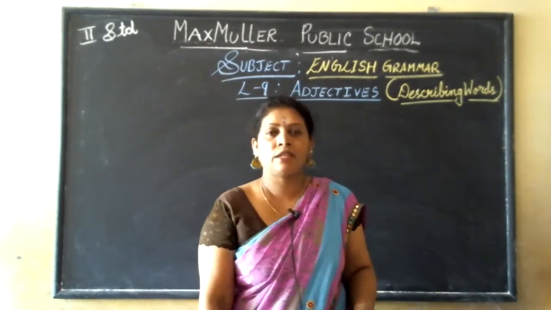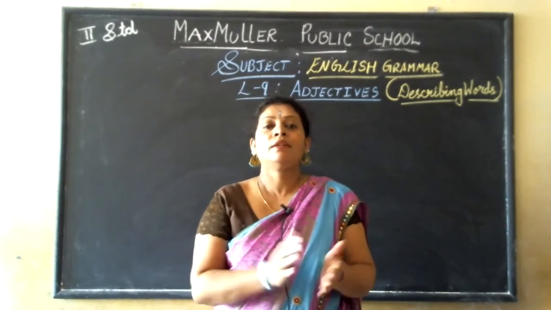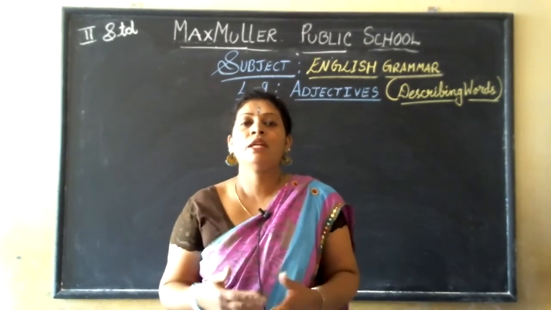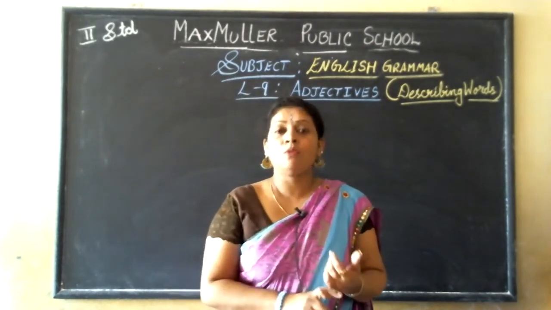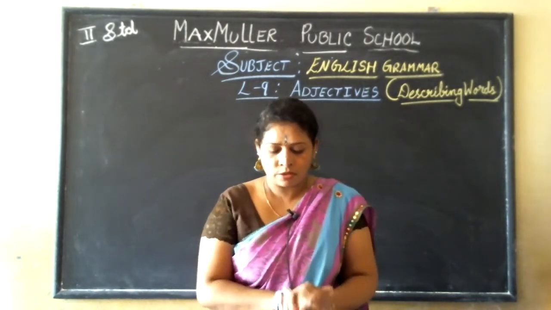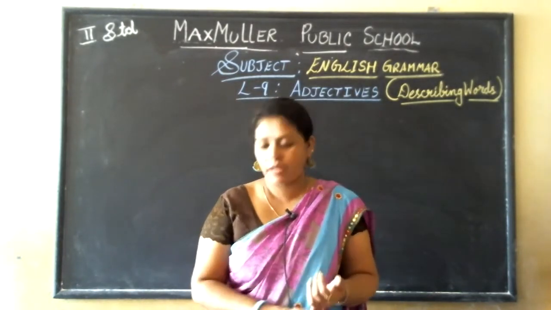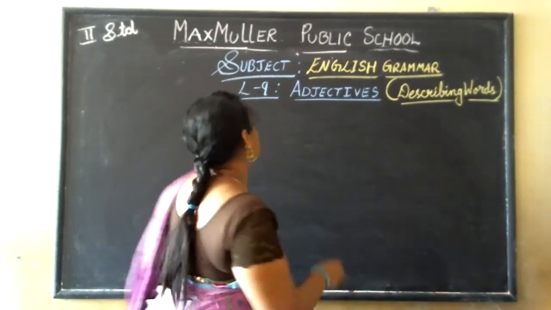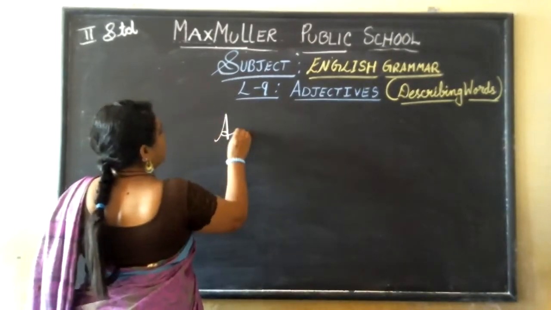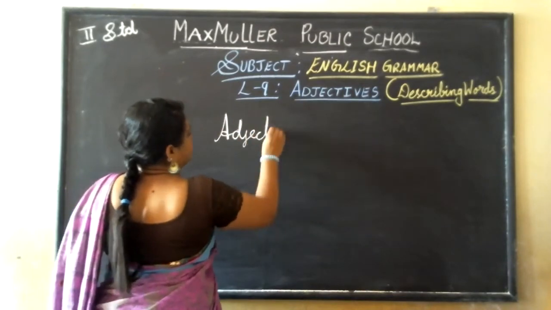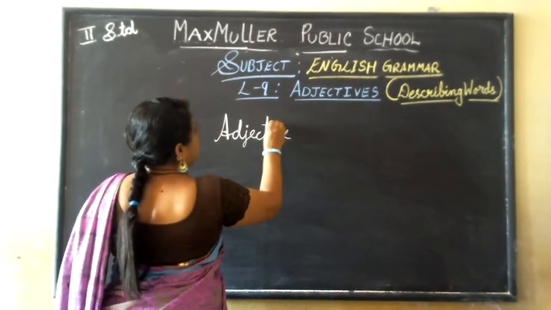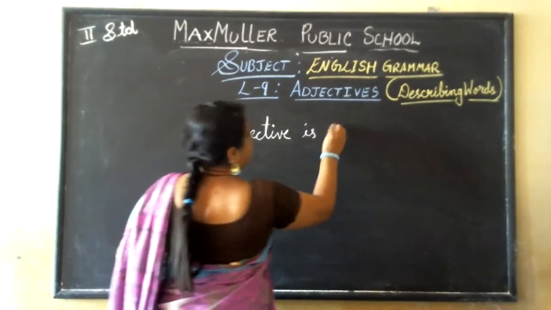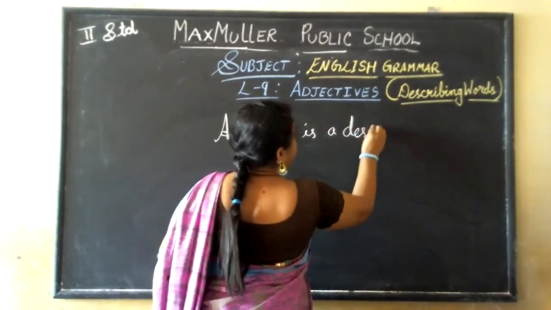So what is an adjective? An adjective is a describing word, the word which describes the nouns and pronouns. It describes nouns and pronouns.